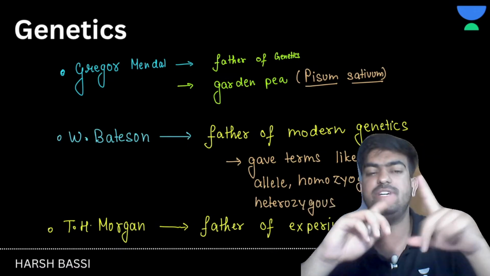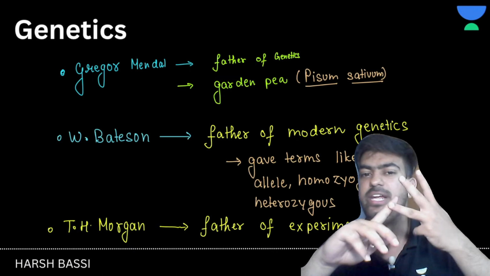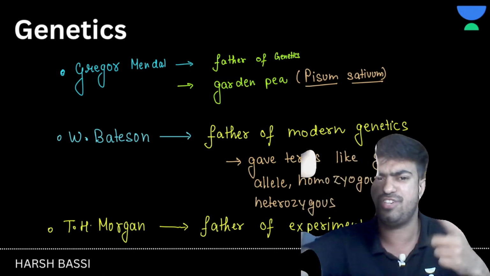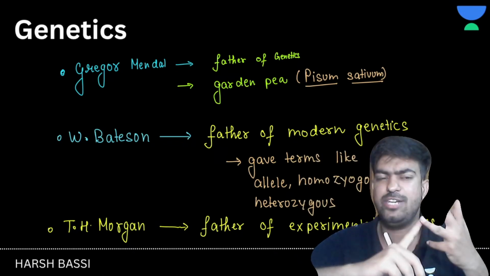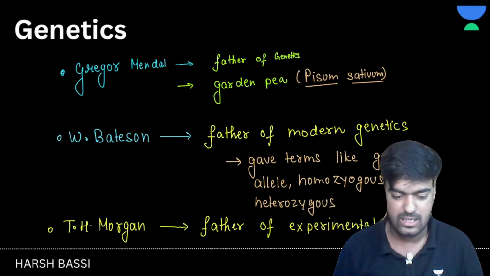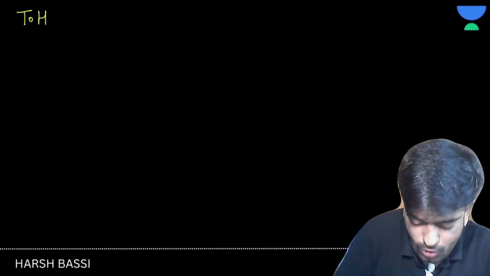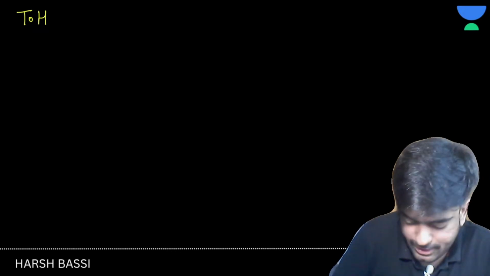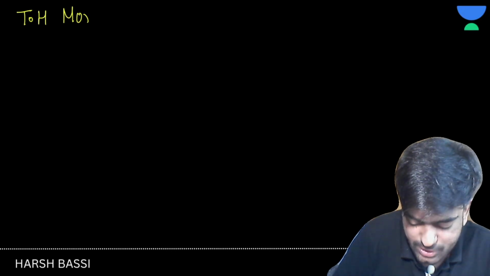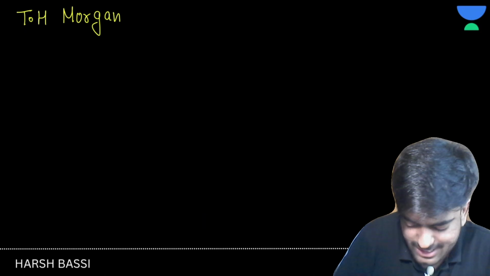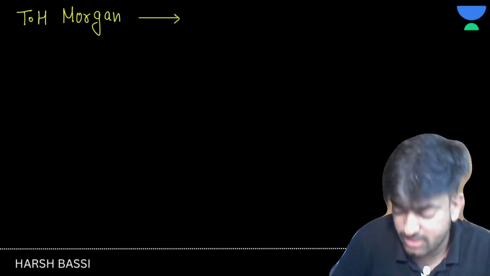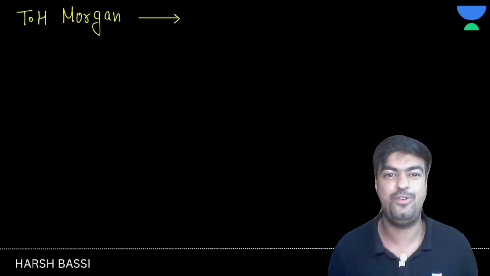So, three things we discussed: Gregor Mendel, Batson, and T.H. Morgan. Gregor Mendel, father of genetics; Batson, father of modern genetics; T.H. Morgan, father of experimental genetics. Now, let's move on. What was the experimental organism for T.H. Morgan? Can anyone tell me? What was the experimental organism for T.H. Morgan? Anyone? It was the fruit fly.